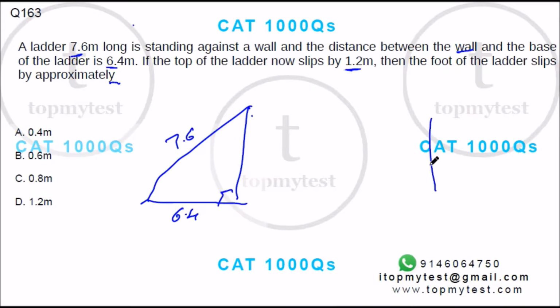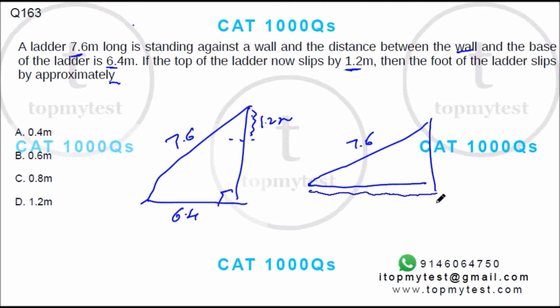Then it becomes a position like this. It slips by 1.2 meters. Right. This is the case. So you need to find how much is this distance. Okay, let's try this out.